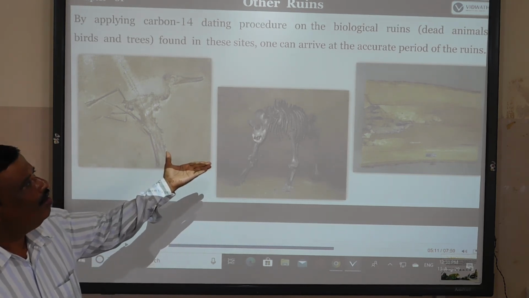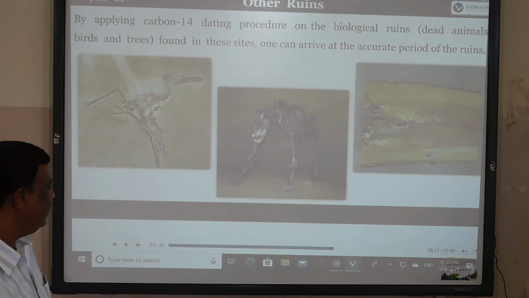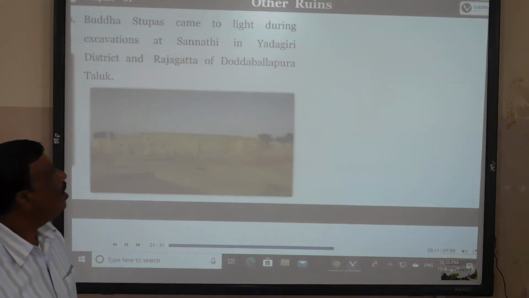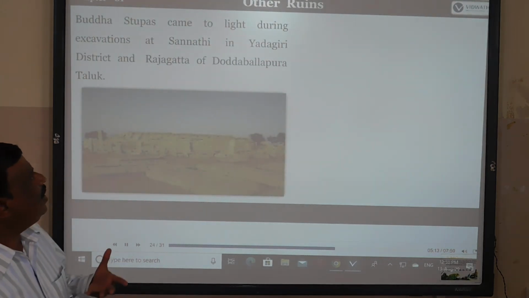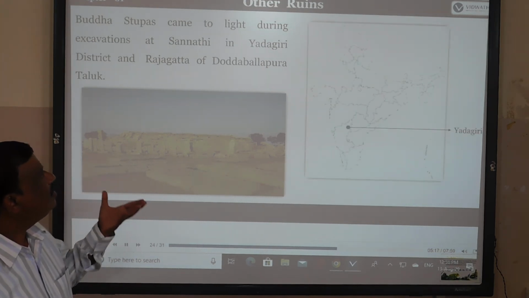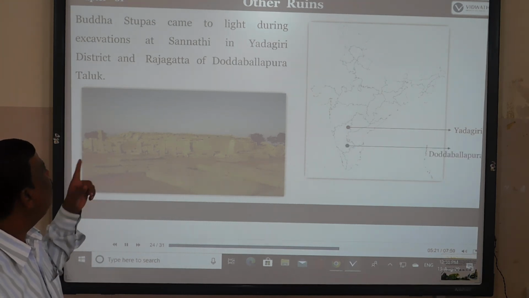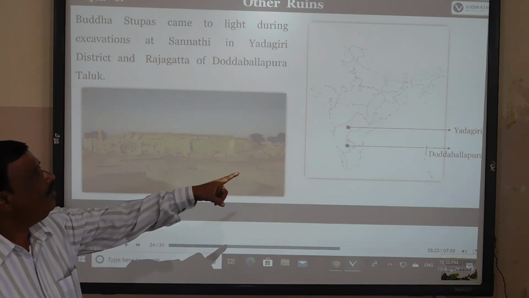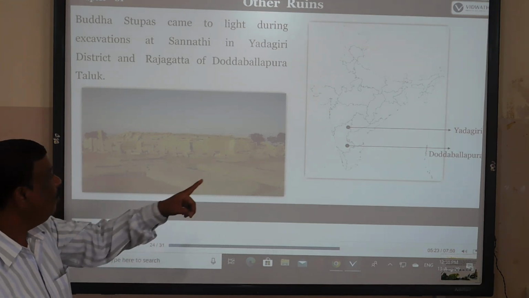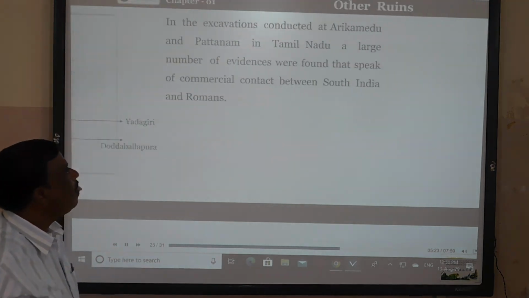The Buddha Stupa came to light during excavation at Sannati in Yadagiri district and Rajaghatta of Doddaballapura Taluk. These are very important ruined places.